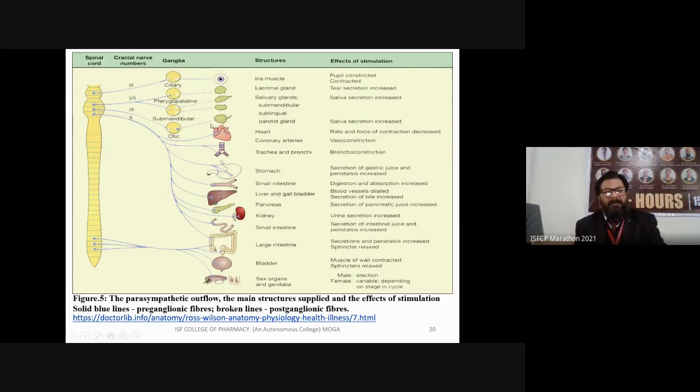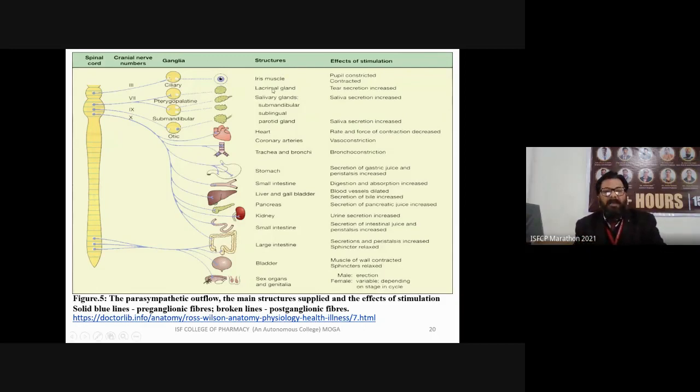Parasympathetic functions are totally opposite to sympathetic nervous system functions. So, what are those functions? One by one, we will discuss so that we can conclude this chapter in a very good manner. Iris muscle, the pupils are constricted. After this, we will discuss the difference between the sympathetic and parasympathetic systems.